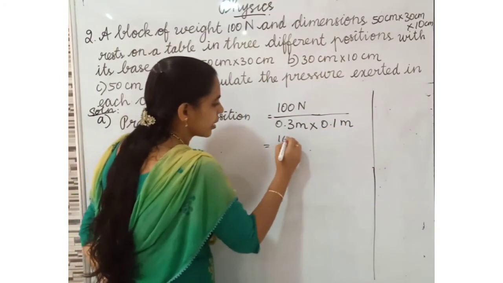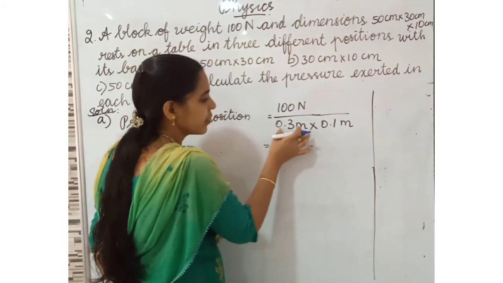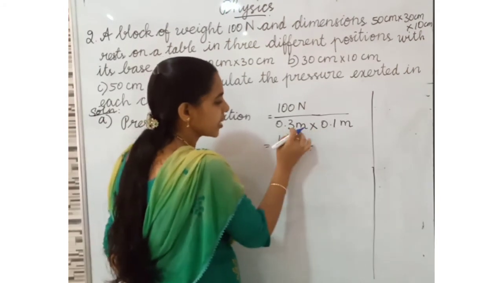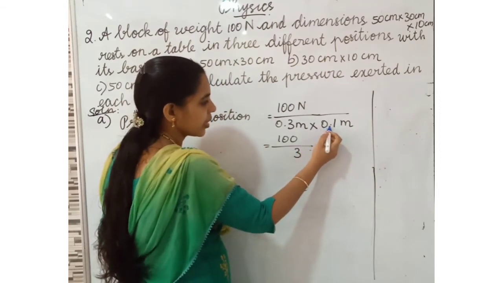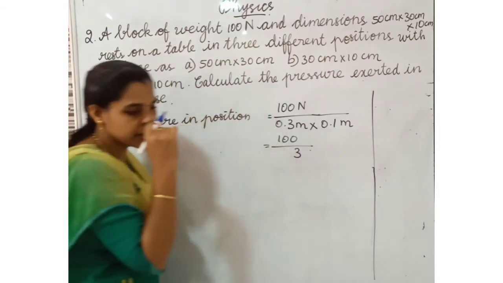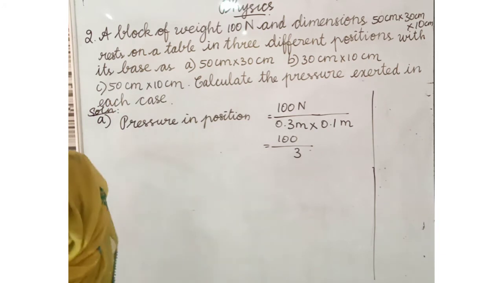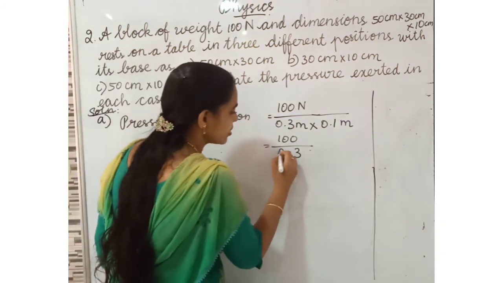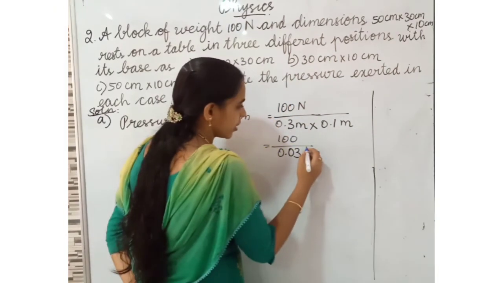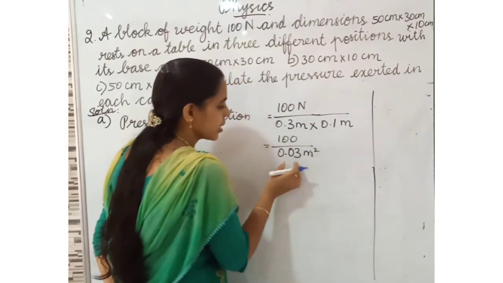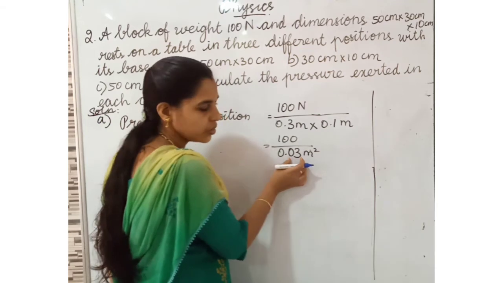Again, 100 divided by, we should multiply this number. 1 3 is 3. Listen here. After two numbers we have decimal. Then how to write this? 0.03 meter square.